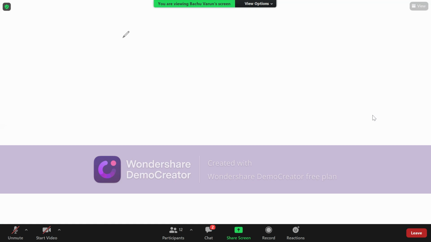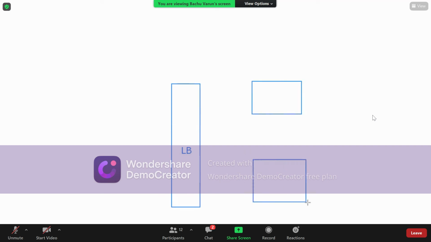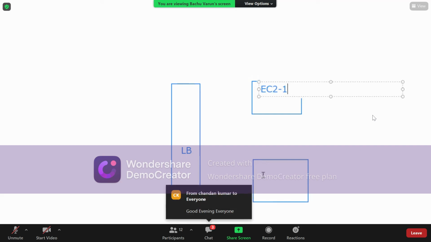So this is my load balancer. I'm writing this as LB. To this LB, I have connected two EC2 machines. So this is EC2 1 and this is EC2 2.